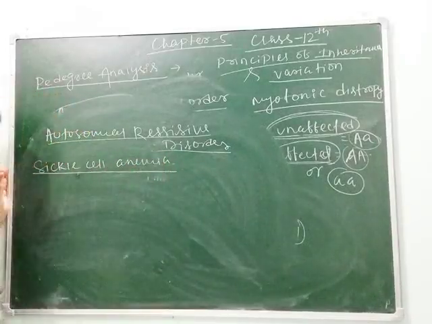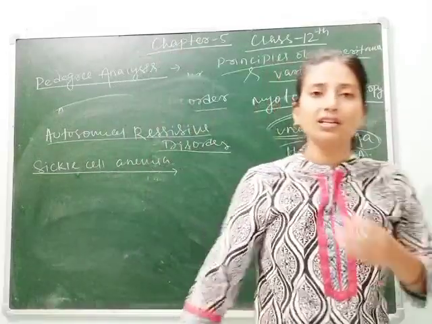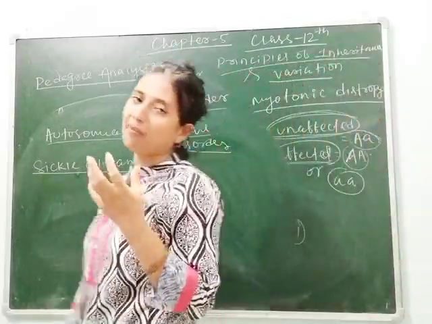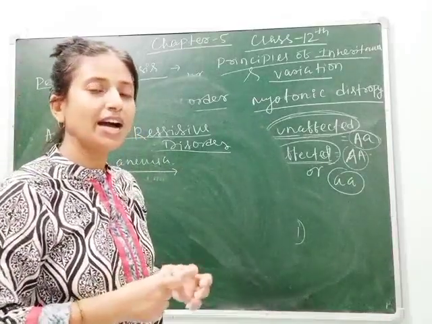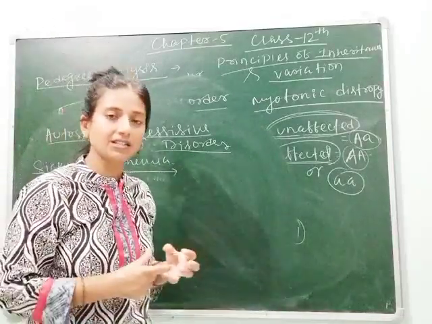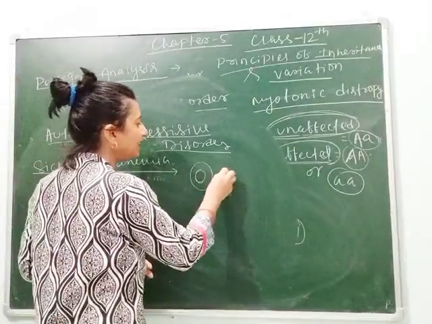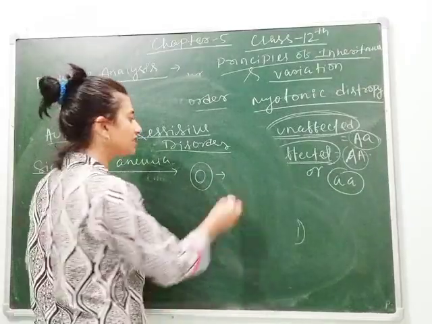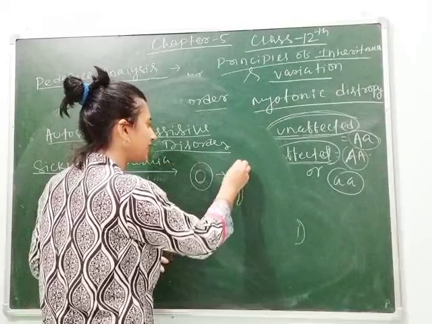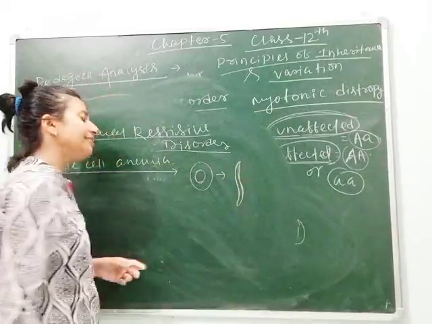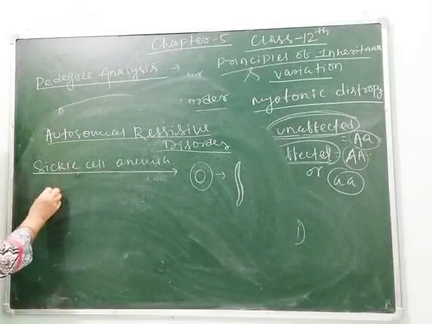Here we will take the example of sickle cell anemia. As you know, in sickle cell anemia the normal biconcave shape of the RBC gets changed into a narrow elongated sickle cell structure. This is the normal shape of RBC, but when a person suffers from this disease, its RBC gets changed to a narrow sickle cell. So this is called sickle cell anemia, and this happens when the beta globin chain